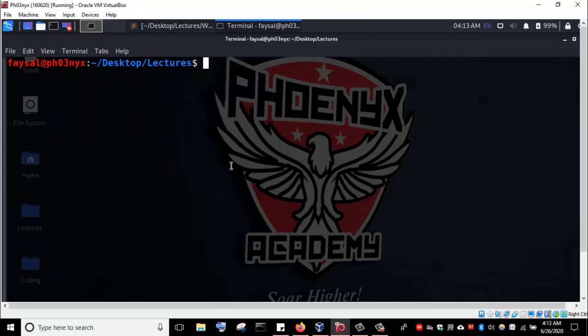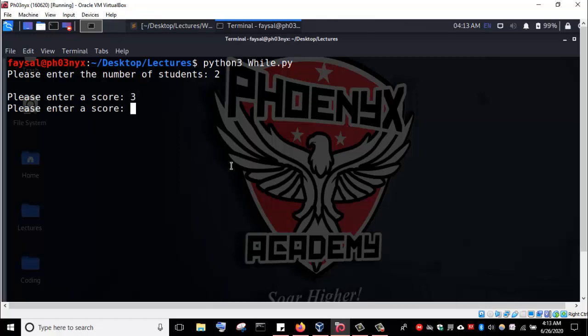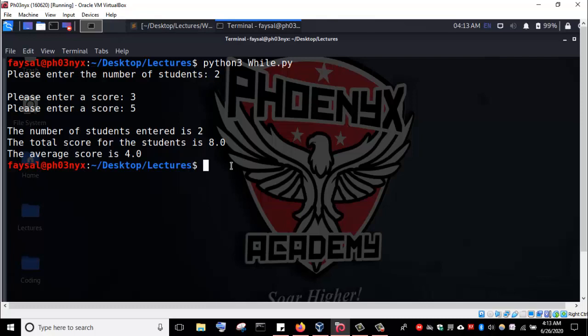Clear the terminal and then run the program. Please enter the number of students: 2. Enter a score, let's say 3. Enter a score, let's say 5. The number of students entered is 2. Total score for the student is 8, and the average score is 4.0. Of course, total score 8 divided by 2 is 4. All right, so we can see that our program is working correctly.